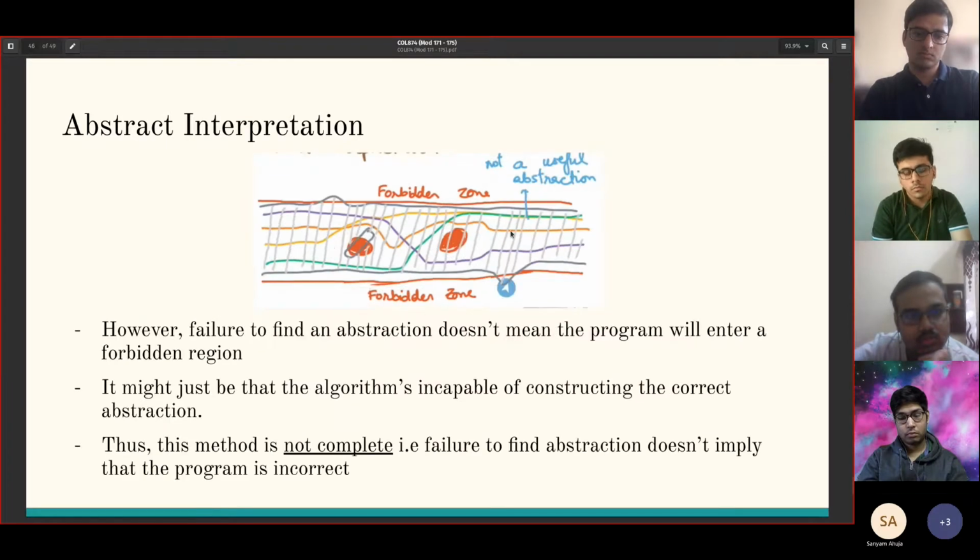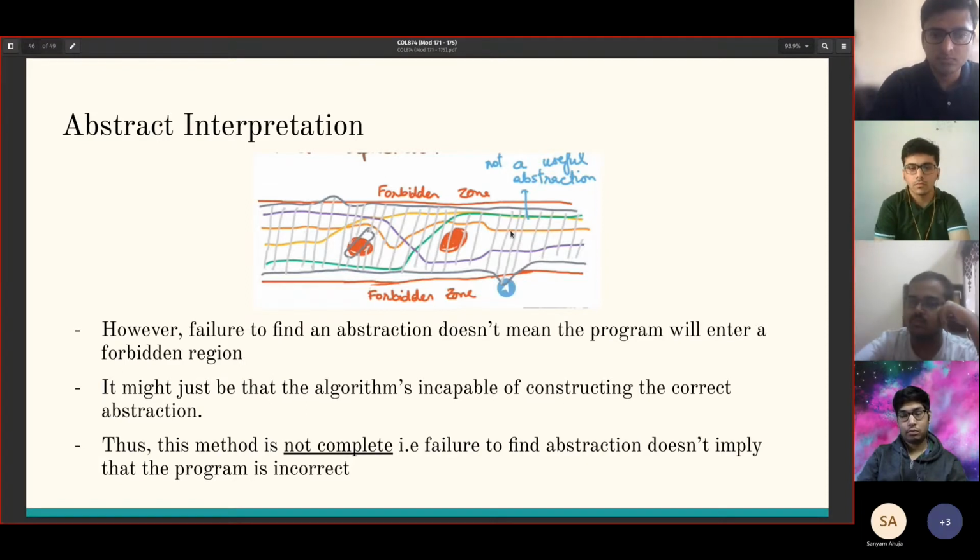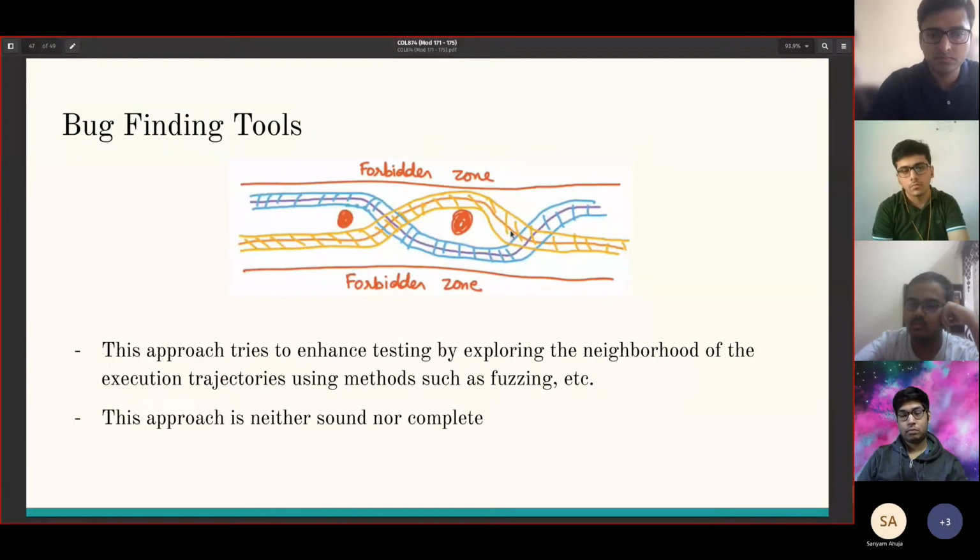However, if we fail to find an abstraction, that doesn't mean the program will necessarily cross into a forbidden zone. It just means that the algorithm was incapable of constructing an abstraction that doesn't cross into the forbidden zone. So this shows that the method is not necessarily complete. Failure to find the abstraction doesn't mean that the program is incorrect.